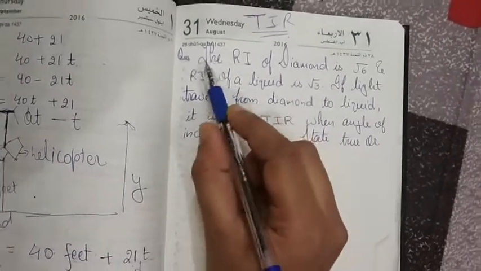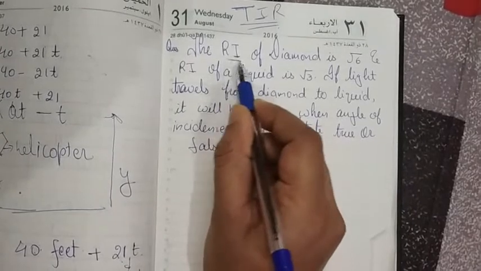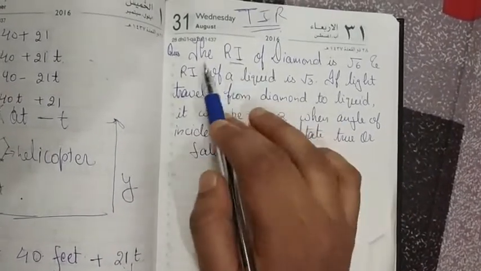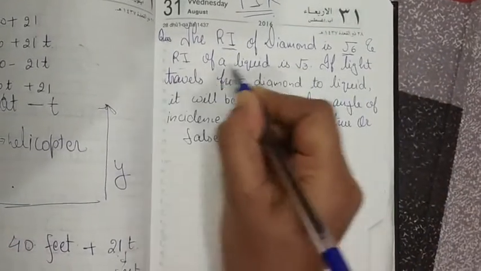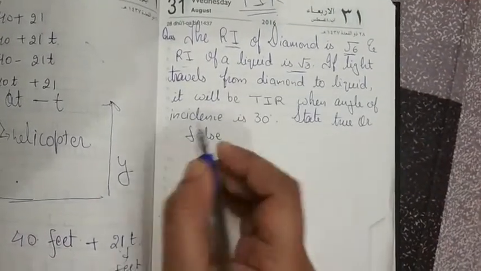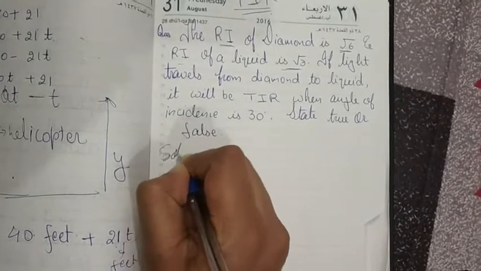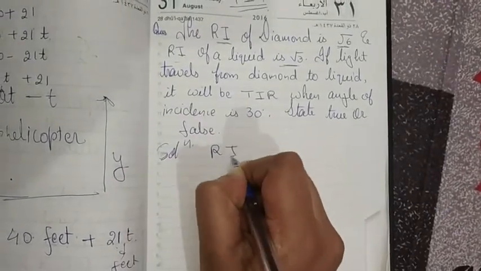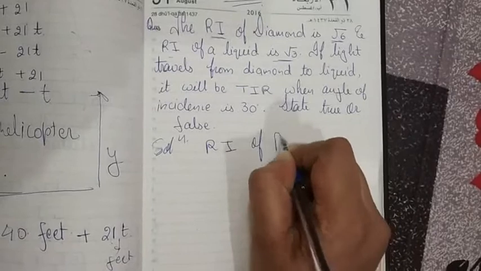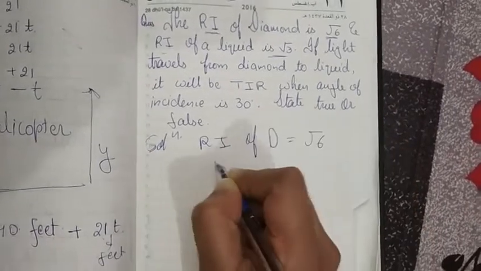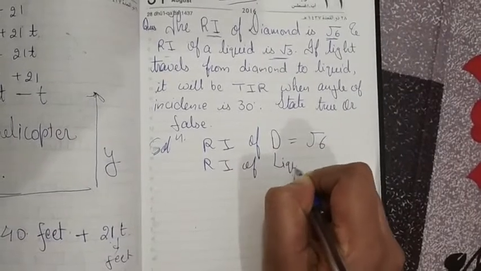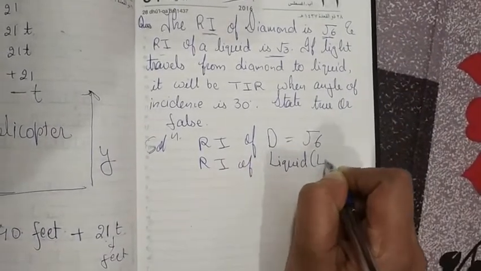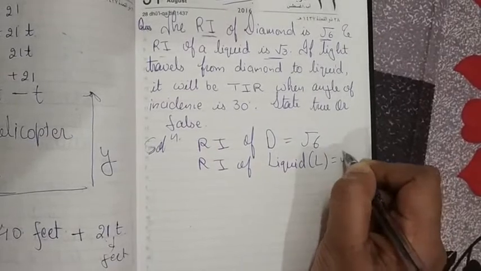So the question is about the refractive index, I use a short form here. The refractive index of diamond is root 6 and the refractive index of a liquid is root 3. Solution: the refractive index of diamond is root 6, and the refractive index of the liquid, denoted by L, is, let's say, root 3.